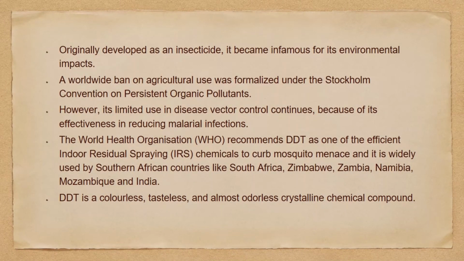So originally it was developed as an insecticide. It became infamous for its environmental impacts. A worldwide ban on agricultural use was formalized under the Stockholm Convention on Persistent Organic Pollutants. However, its limited use in disease vector control continues because of its effectiveness in reducing malaria infections. The WHO recommends DDT as one of the efficient indoor residual spraying chemicals to curb mosquito menace, and it is widely used by the southern African countries like South Africa, Zimbabwe, Zambia, Namibia, Mozambique, and India.